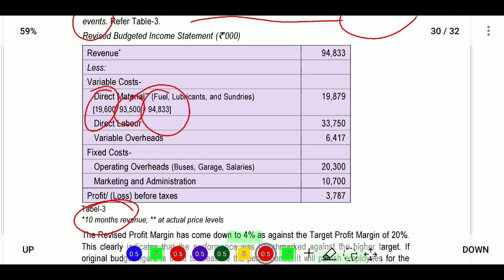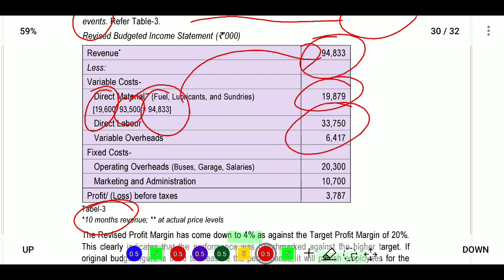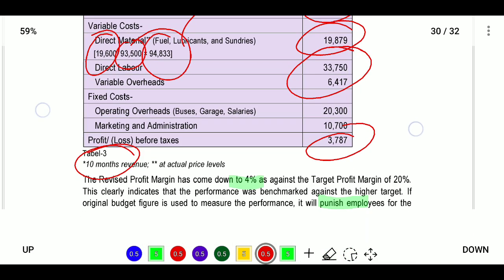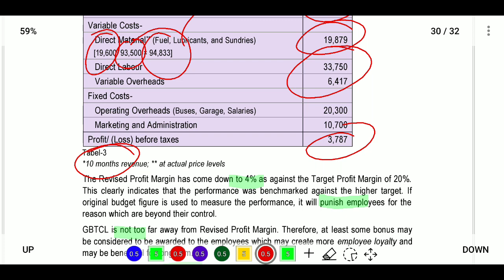For 94,833 revenue, what is the expenditure to be incurred? Similarly, direct labor and variable overhead we will calculate based on the budget. Next, we get the profit, 3,733, whereas we got a loss over 12 months. After 10 months we get a profit.